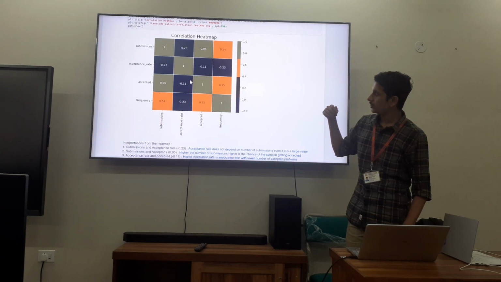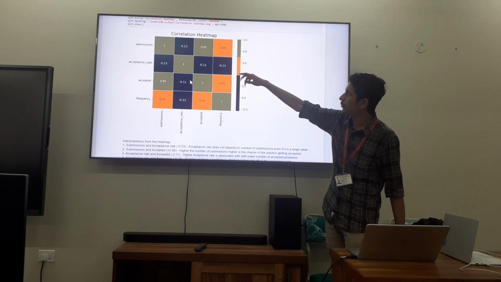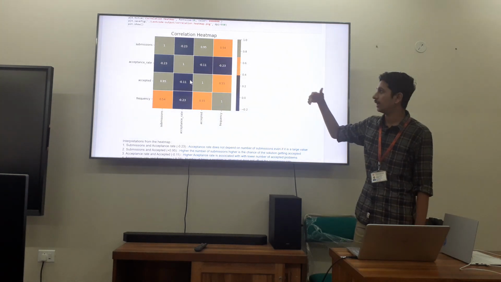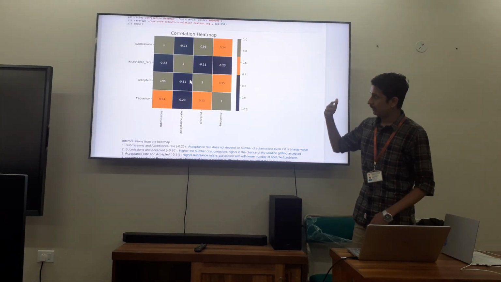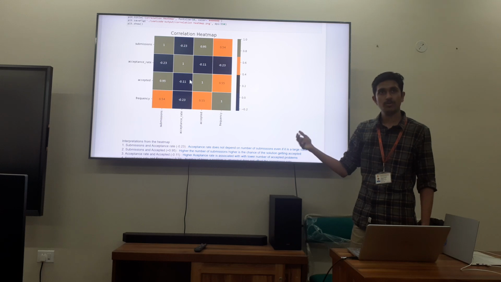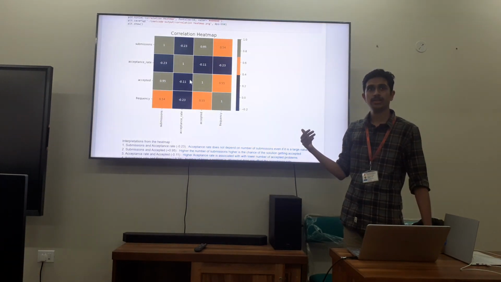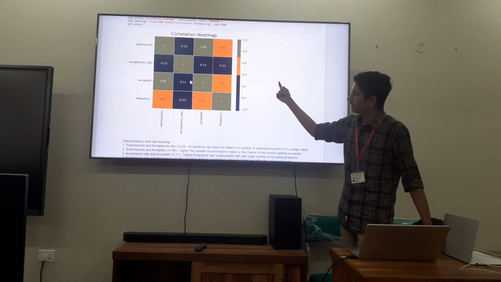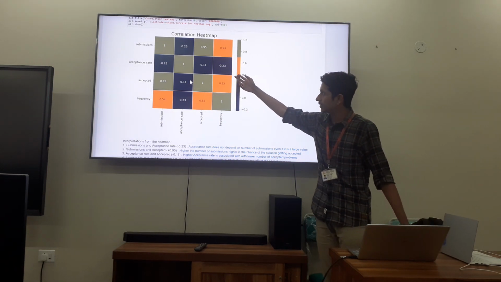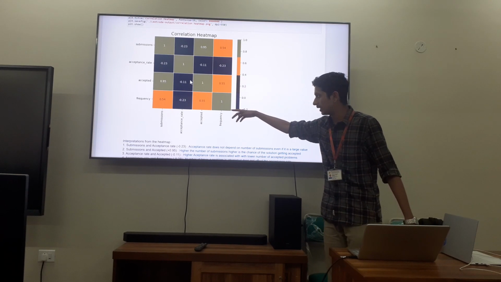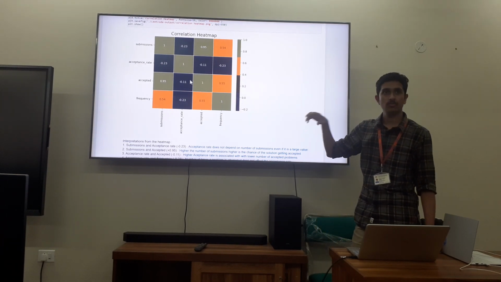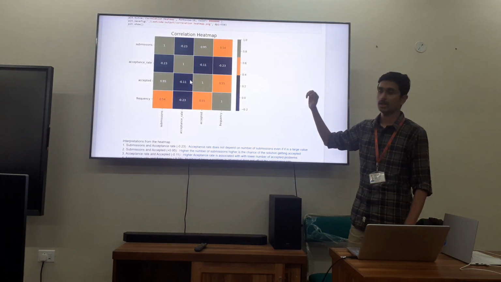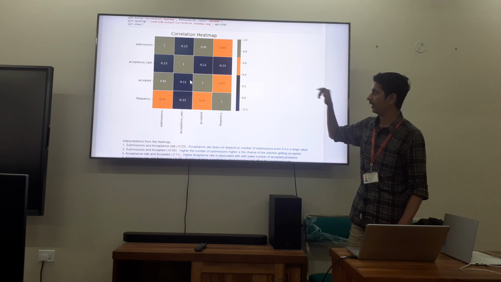Then from the correlation heat map, we can see that submissions versus accepted has a very strong correlation, which tells that the more submissions are made for a particular problem, the more the chances of the solution getting accepted also increase. Similarly, we have negative correlation for acceptance rate and frequency, which tells that no matter the frequency with which a problem is attempted, the acceptance rate might or might not change, is what we can infer from the negative correlation.